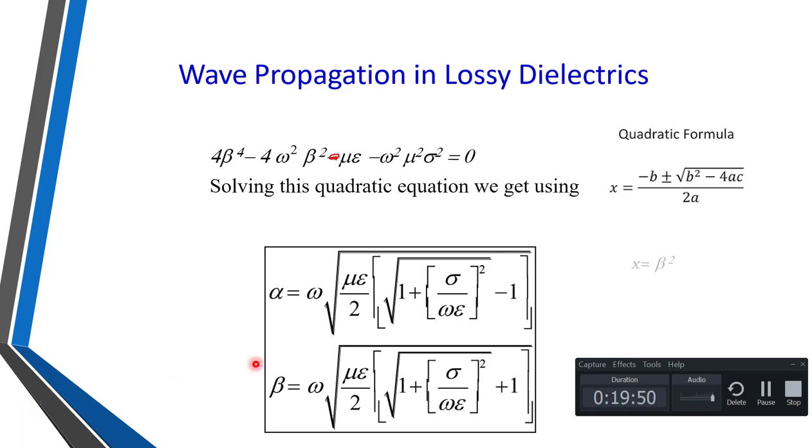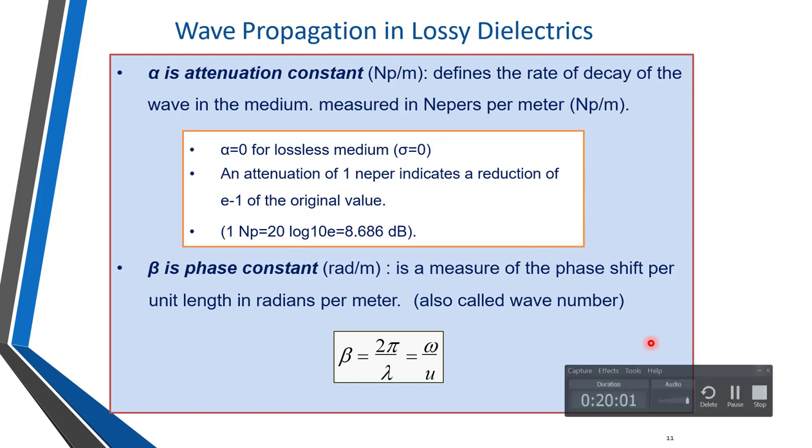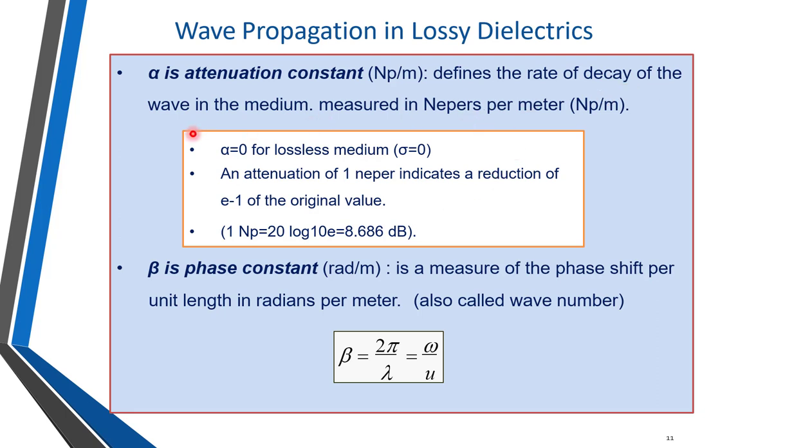Then next, what is alpha? Alpha is the attenuation constant, and it is defined as the rate of decay of the wave in the medium, and it is measured in Nepers per meter. Alpha is 0 for lossless media, because for lossless media sigma is 0, and attenuation of 1 Neper indicates a reduction to e raised to minus 1 of the original value.